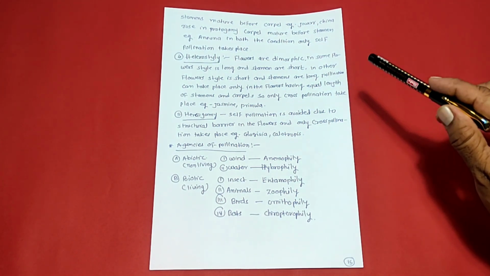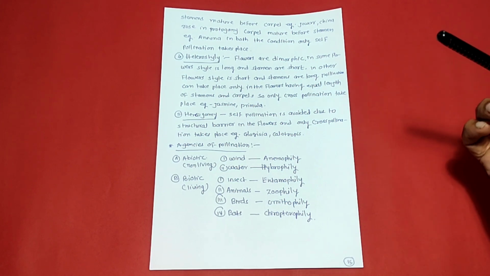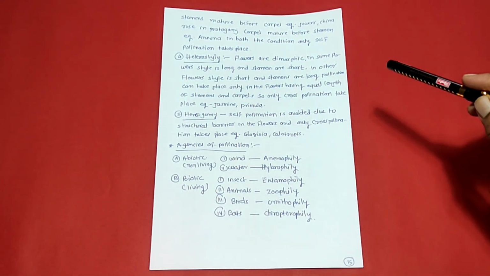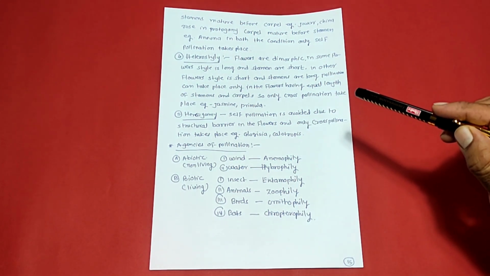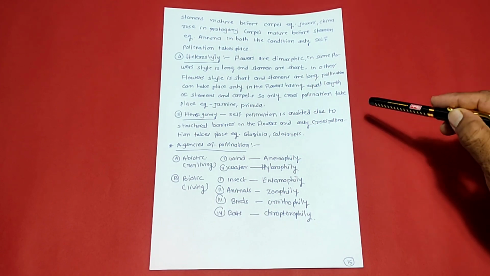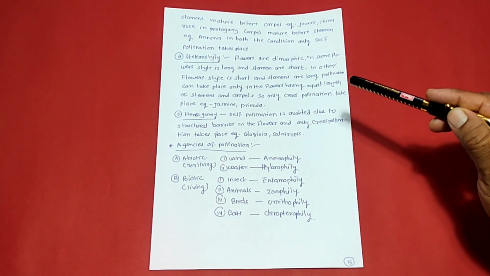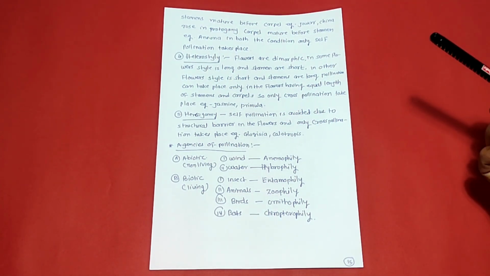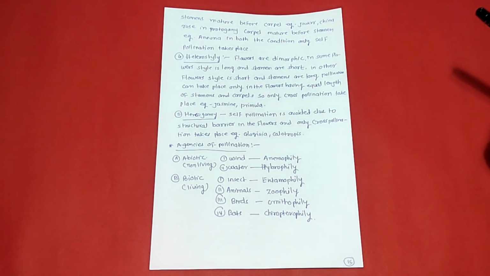So only cross pollination takes place. Example, jasmine, primula. Last one is herkogamy. In herkogamy, self-pollination is avoided due to structural barrier in the flower and only cross-pollination takes place. Example, Gloriosa and Calotropis. Then study about the agencies of pollination or agents of pollination, pollinating agents.